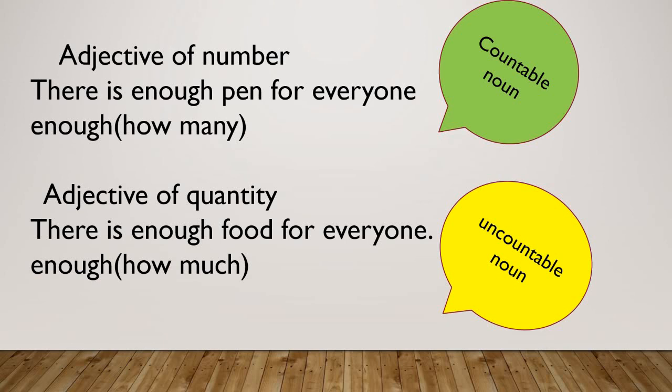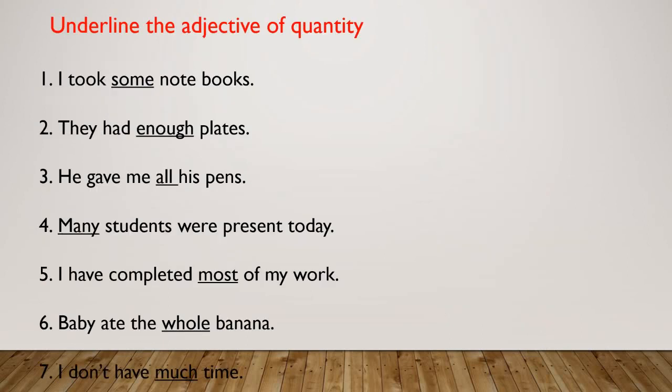Now the next one is: underline the adjective of quantity. The first sentence is: I took some notebooks. So the adjective of quantity over here is some. Now let's see the next one.